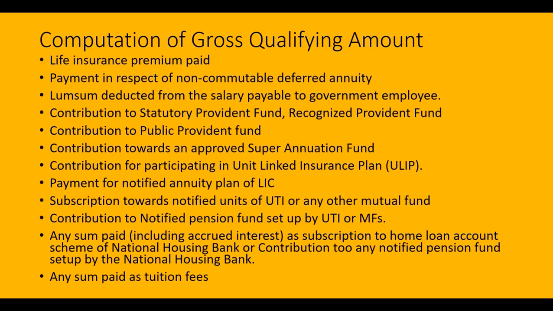That means here the employer himself will deduct from the employee's salary for providing a deferred annuity, that is the fixed sum of money either on his death or on his retirement to the members of the family or for himself in case of retirement. So during the course of his service, he will be contributing to such a fund. So the 20% of the salary or actual contribution, whichever is less, is allowable here.